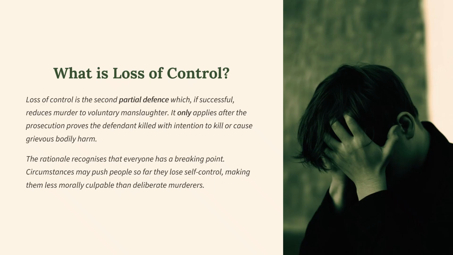So what is loss of control? Loss of control is the second partial defence that we've looked at. We looked at previously diminished responsibility in a previous class, which if successful reduces murder to voluntary manslaughter. It only applies after the prosecution proves the defendant killed with intention to kill or cause grievous bodily harm. Now, the rationale recognises that everyone has a breaking point. Circumstances may push people so far they lose self-control, making them less morally culpable than deliberate murderers.